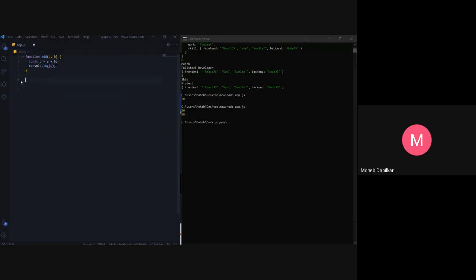Let's not do this so fast now. Just say add 10 plus 10 and 20. So this is what we just passed down, and then we can console log it. It is already being console logged, so I don't think we need to console log it again.